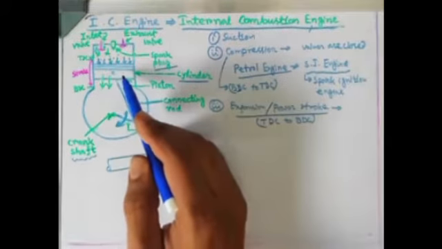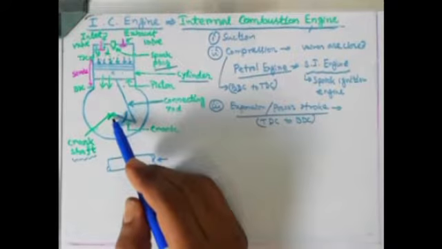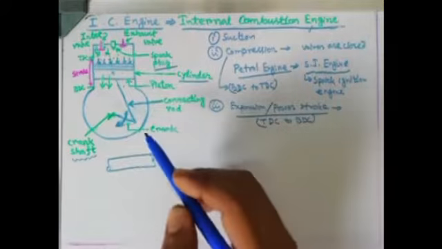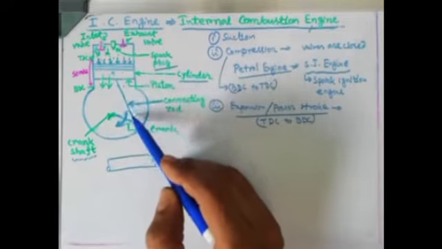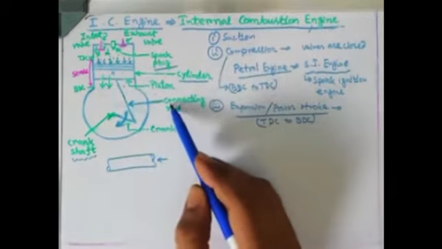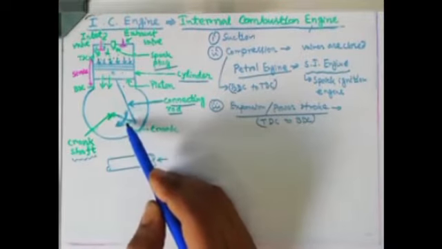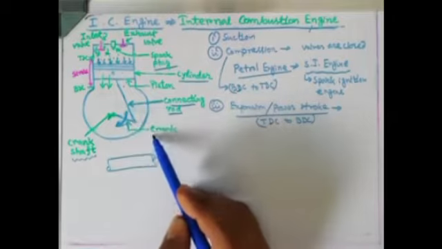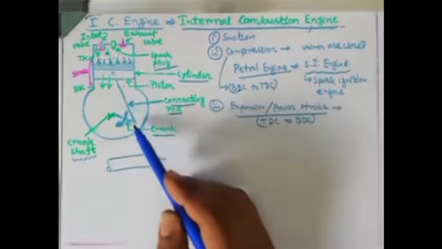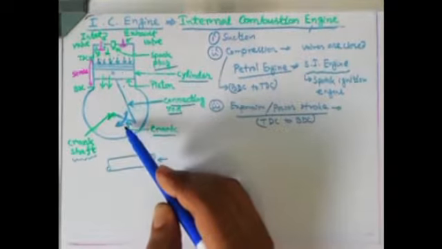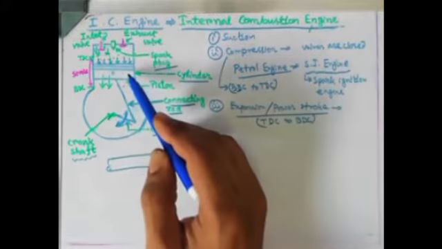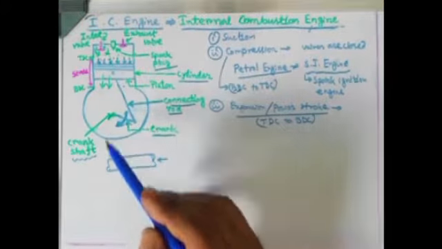The piston is connected with this crankshaft with the help of some links. You can see one link is there, this straight line, which I named over here as the connecting rod. And this link over here is known as the crank. Both of these connecting members basically join the piston to this particular shaft.